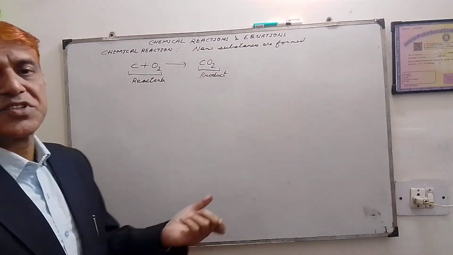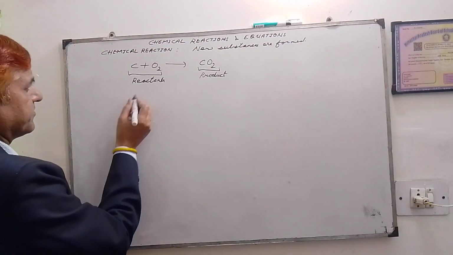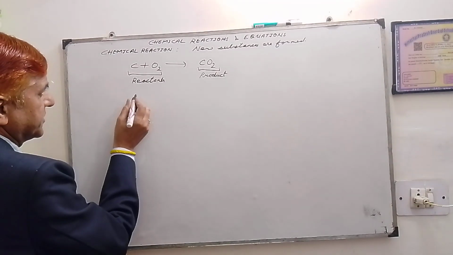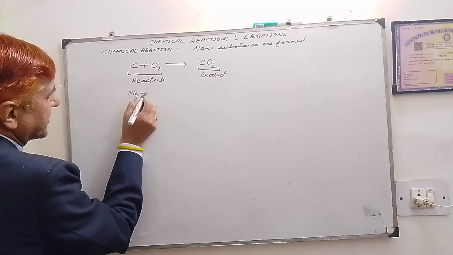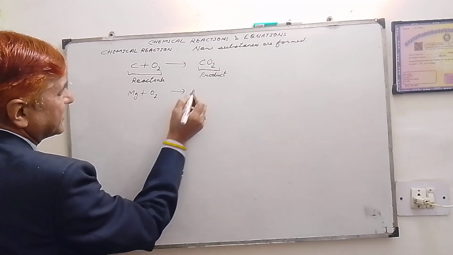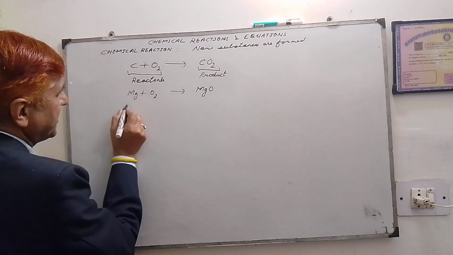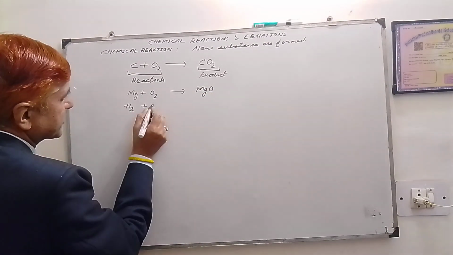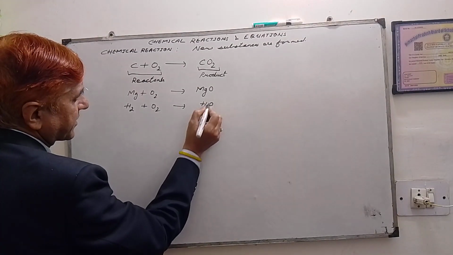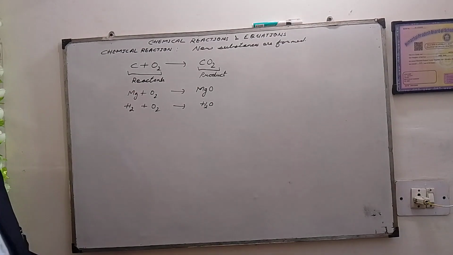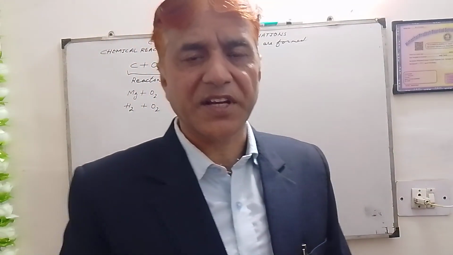Similarly, we can also take another example. For example, we have magnesium plus oxygen, that gives us magnesium oxide. Similarly we have hydrogen plus oxygen, which gives us water, H2O. So there are actually so many chemical reactions.